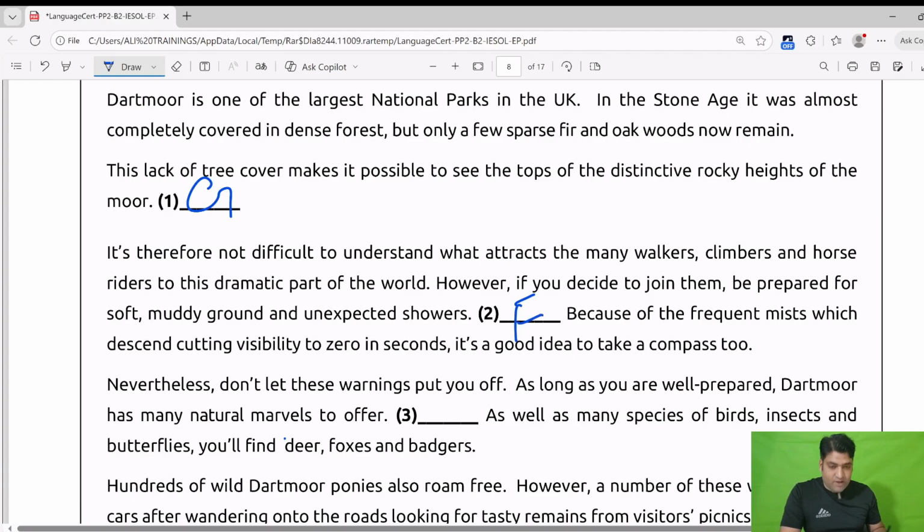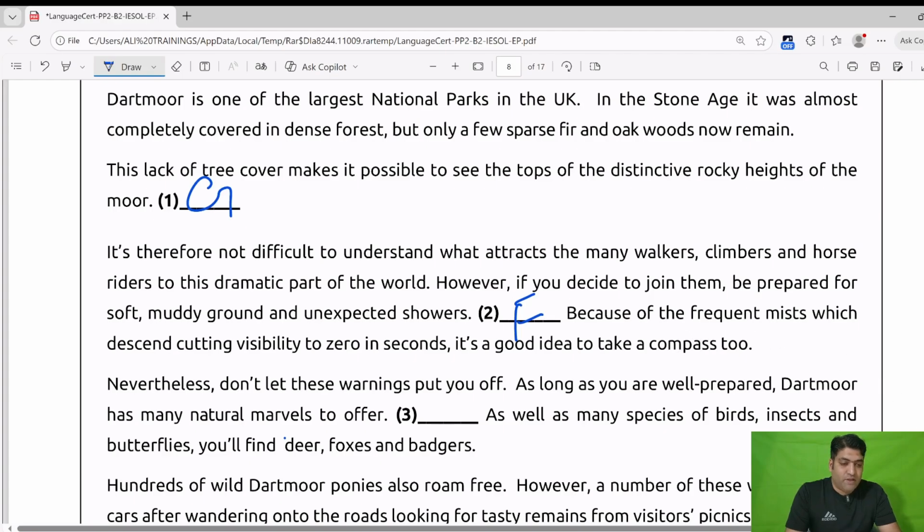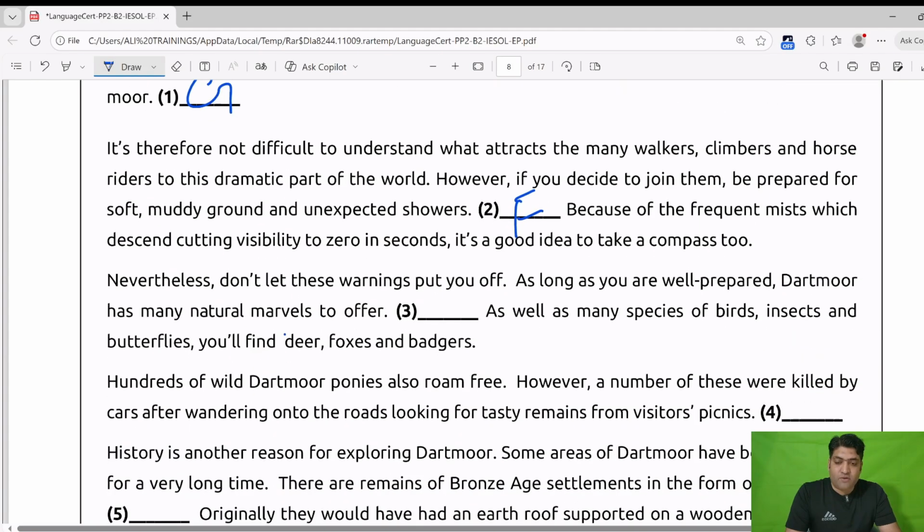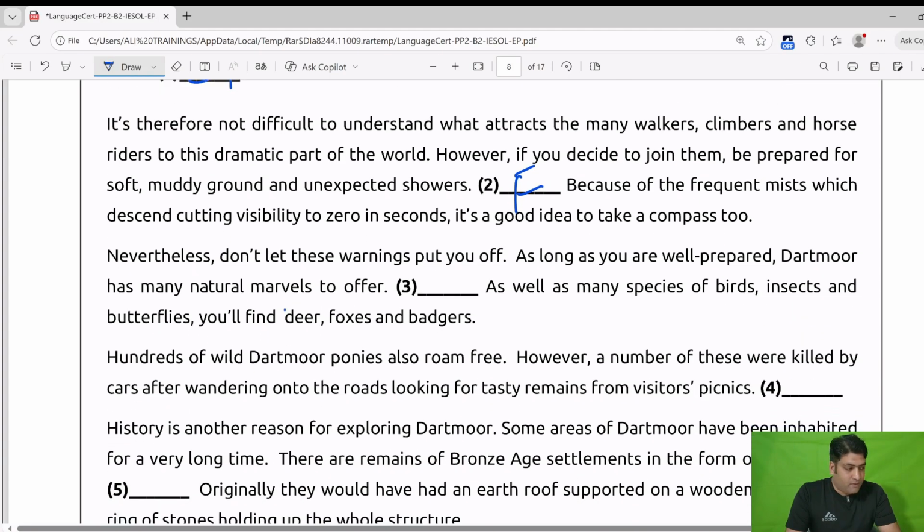F is our answer. We will read further. Because of the frequent mist which reduces visibility to 0 in seconds, it's a good idea to take a compass too. A compass can also be taken for your protection. Now, notice these sentences.